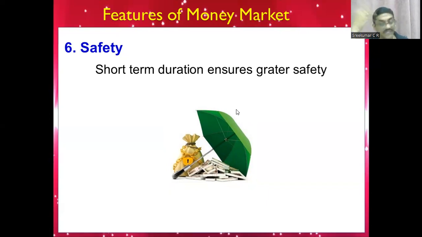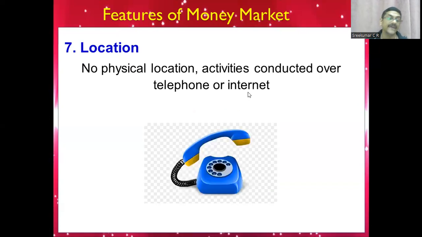We already discussed money market instruments like treasury bill, commercial paper, call money, public deposit, intercorporate deposit. All these provide better safety to investors. We need not study those instruments in detail since they are excluded for the time being by CBSE. Now the location part, children: there is no physical location. You can't see a building, you can't see the land. Everything will be done through telephone or over the internet.